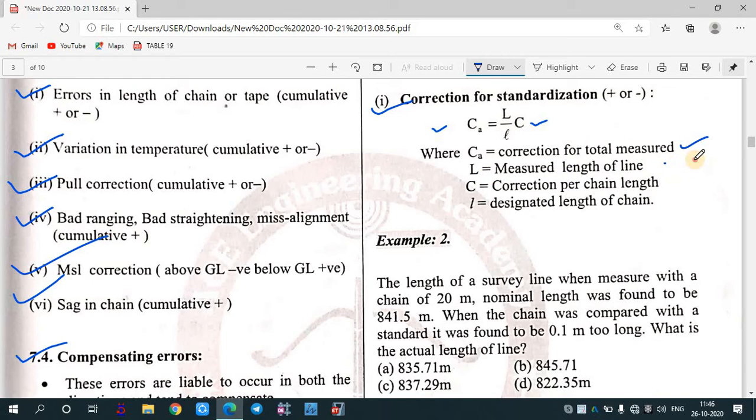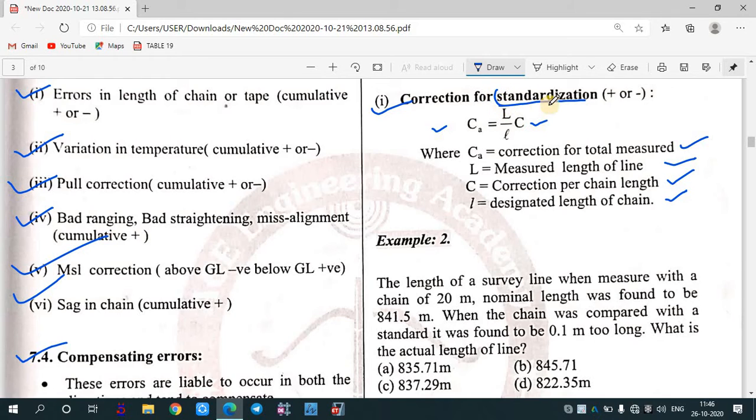L is the measured length of the line. C is the correction per chain length. l is the designated length of the chain. So if you have all these values, we can easily calculate the correction for standardization.